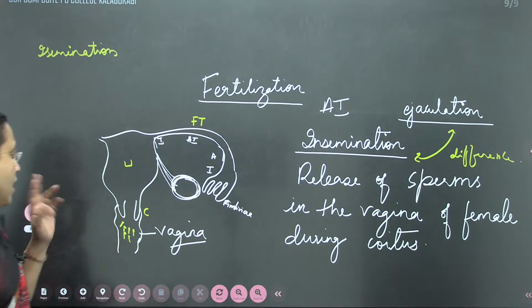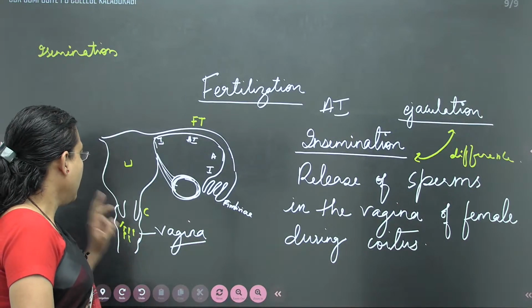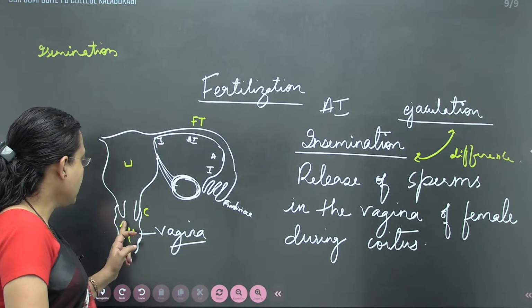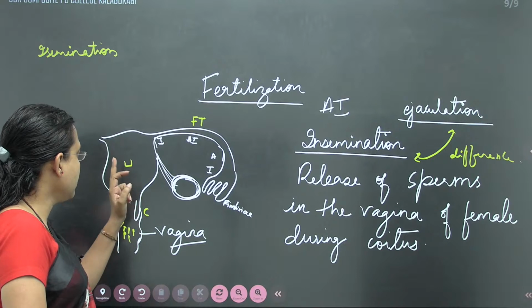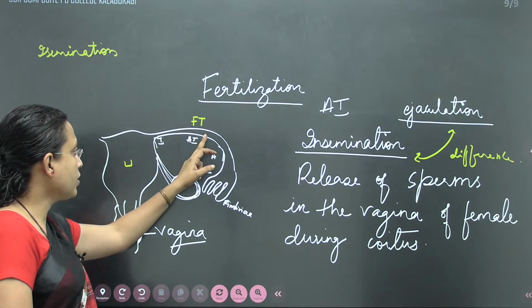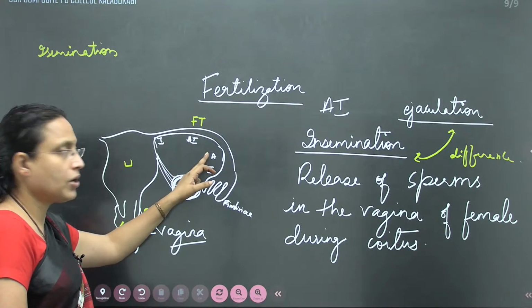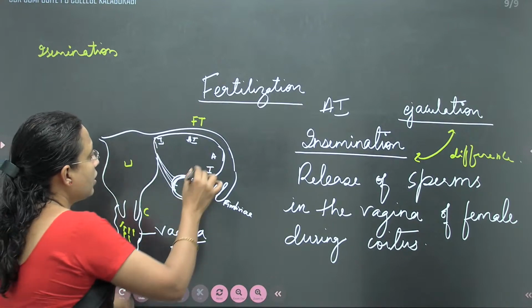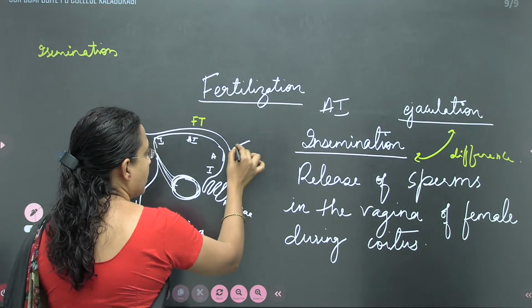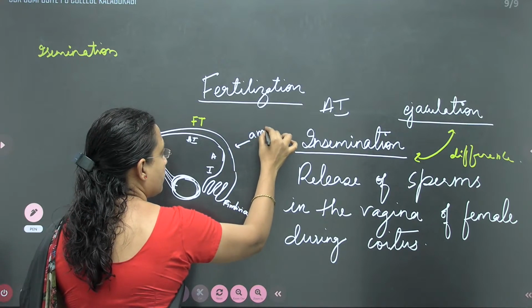Sperms ascend from the vagina and reach the cervix, then the uterus, and then the fallopian tube. First the isthmus, then the ampullary isthmus junction and the ampullary region. Majority of fertilizations occur in the ampullary region.